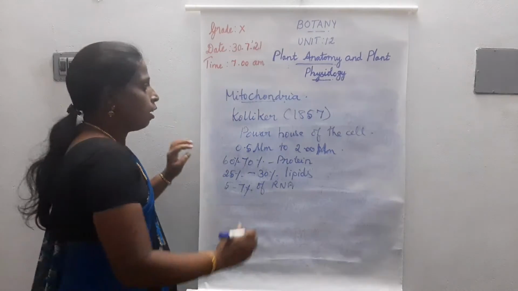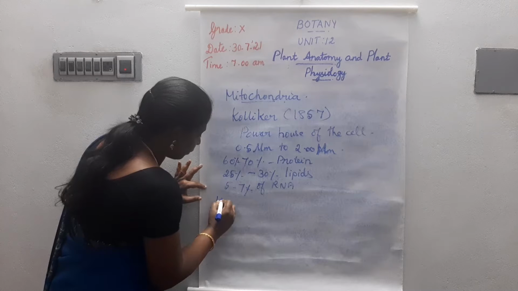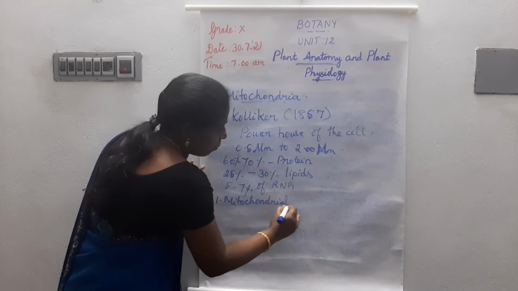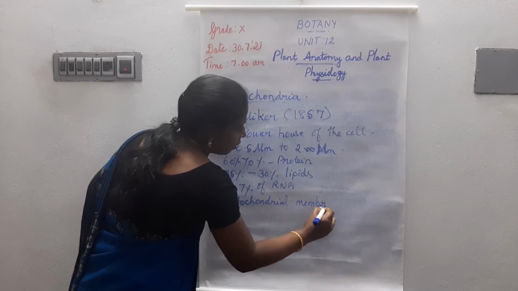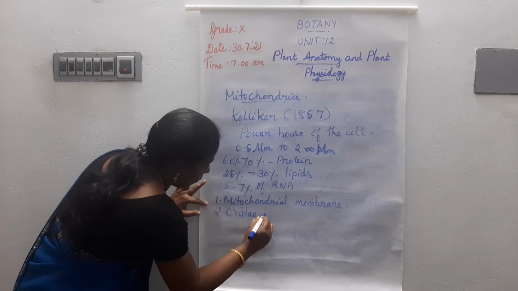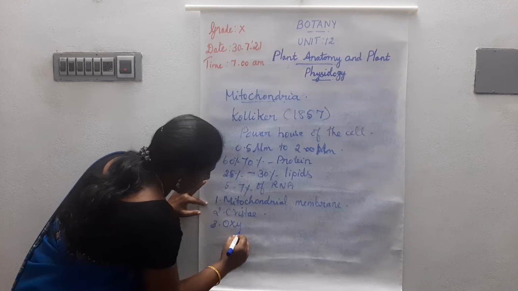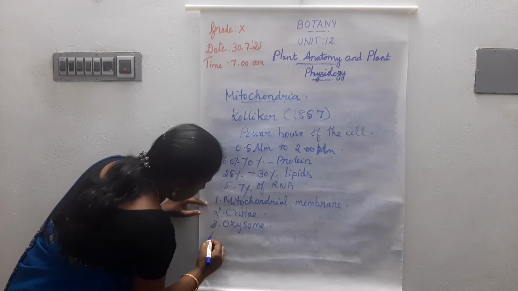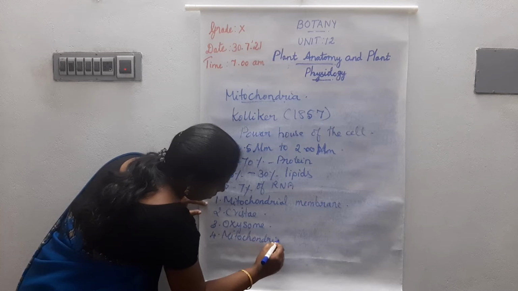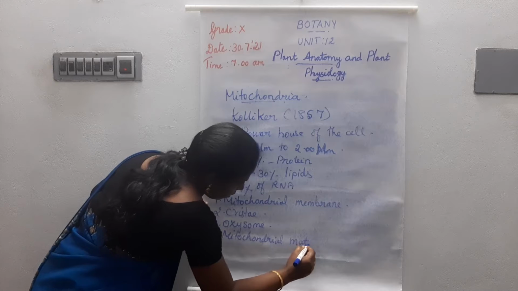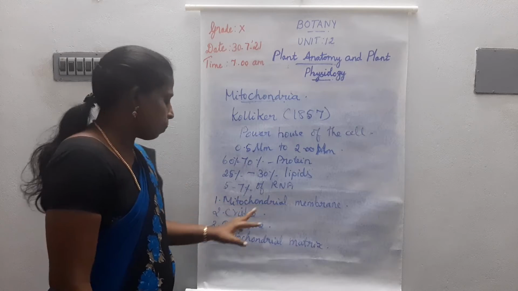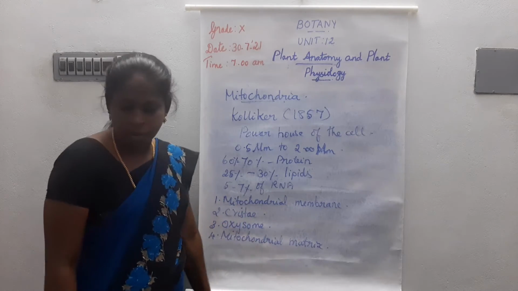The structure of the mitochondria consists of the mitochondrial membrane, cristae, oxisome, and the fourth one, the mitochondrial matrix.